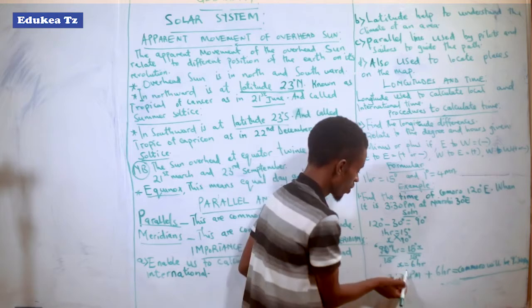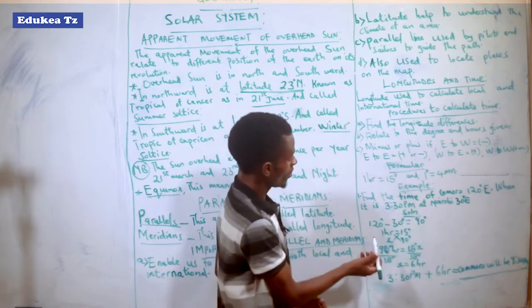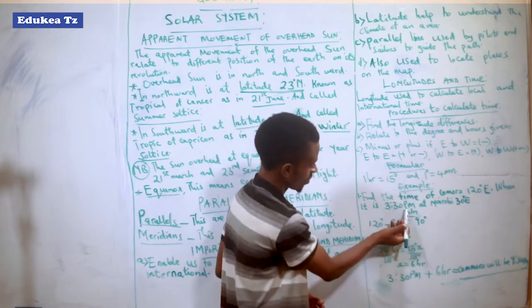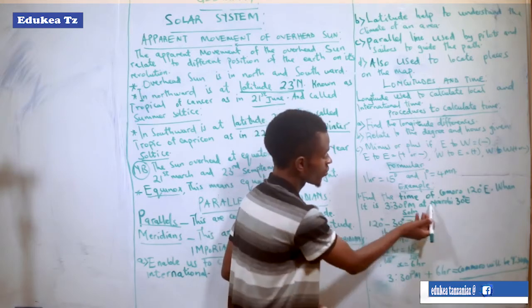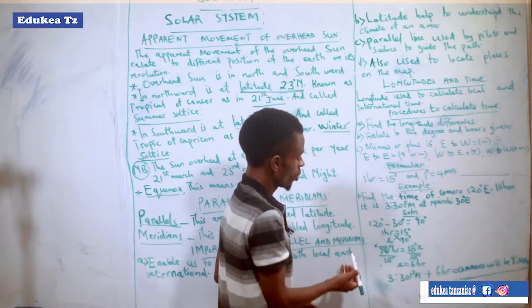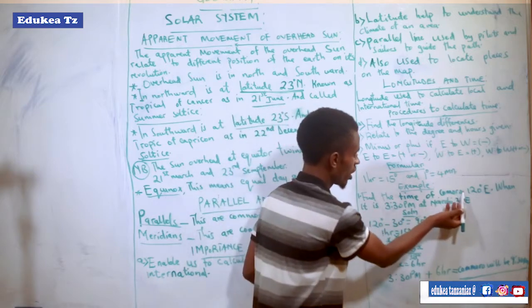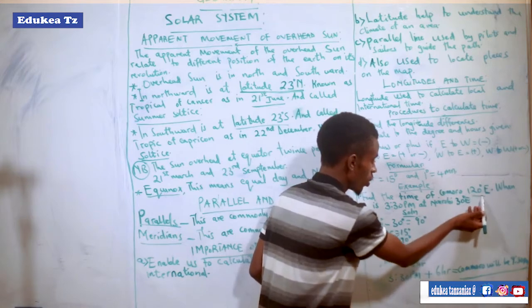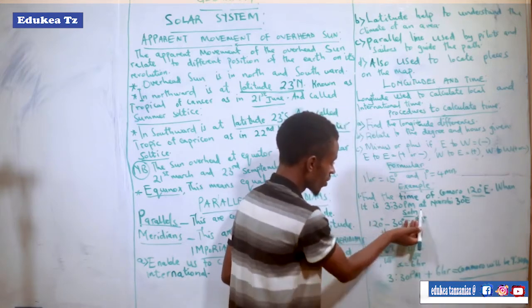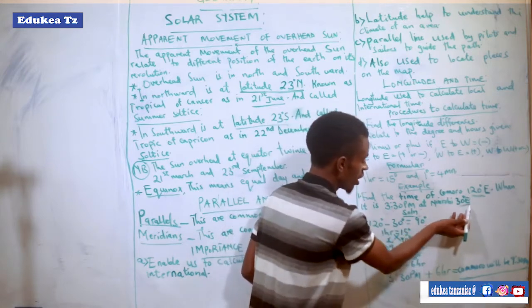Hour. So we get the hour. But remember that we have already been given this time, which is for Nairobi, but you are required to find the time of Komoro. So the time of Komoro we don't have, so we have to find it. But this Komoro is found at this longitude, while Nairobi we are given the time, and it is found at this latitude.